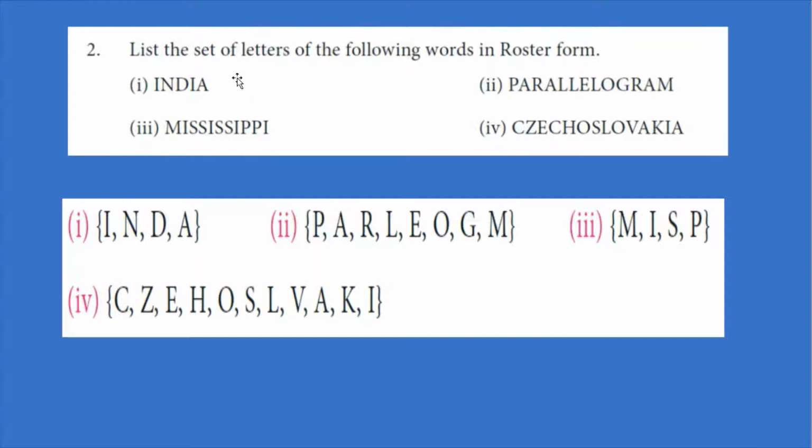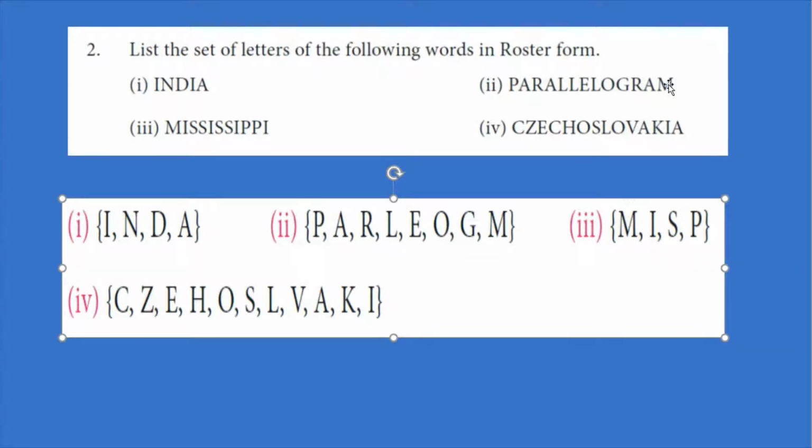Czechoslovakia. Number 1, India. If you write this word as a set of letters, you can write it like I, N, D, A. I should not be repeated again, so I, N, D, A is the first answer.